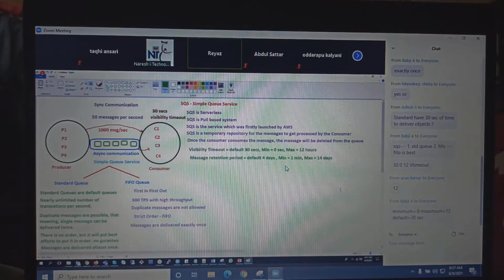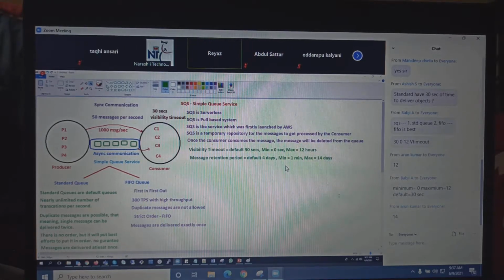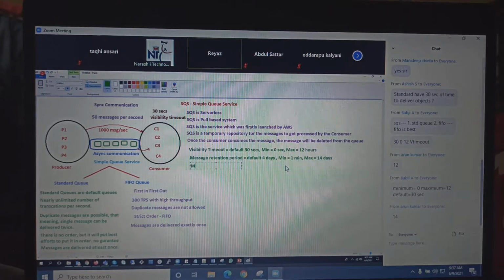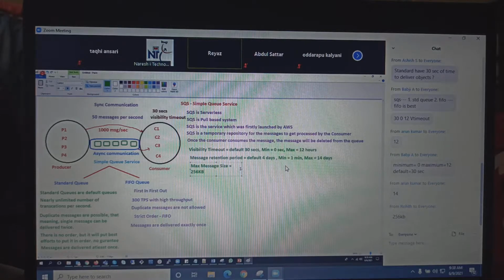So how many days can the messages be inside the queue? By default 4 days, maximum 14 days, minimum 1 minute. And what is the maximum message size? Maximum message size is 256 KB. One message can be up to 256 KB.